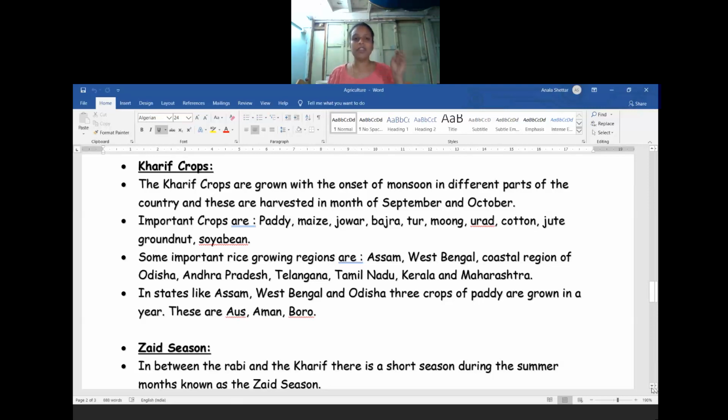In that time they grow the crops, and in the months of September and October they are harvested. Some of the important crops grown in our country belong to the kharif crop: paddy, maize, jowar, bajra, tur, moong, urad, cotton, jute, groundnut and soya bean. These are the important kharif crops which are grown in our country.